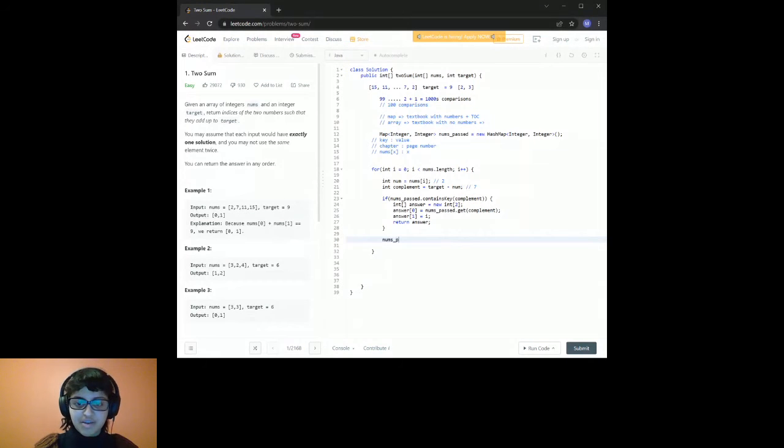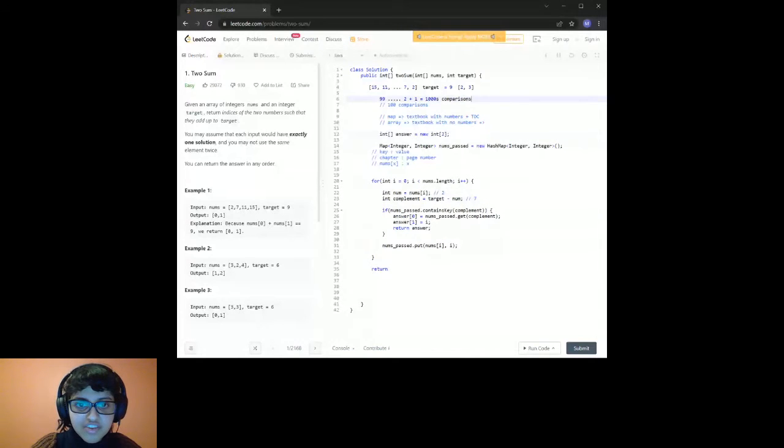So I'm going to put nums passed dot put, and I'm going to put the value itself. So this would put 2 into my nums passed with i as the value. So key, value. Okay, and then once my for loop is through, I think I just need to return an empty int. You know what? I can put the declaration of this up here. And I can just return answer at the end, because it will contain our documented answer.